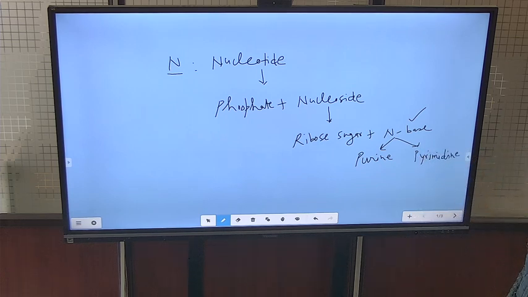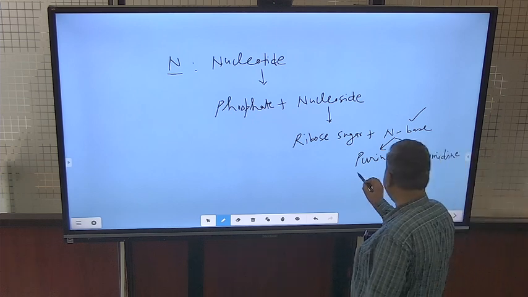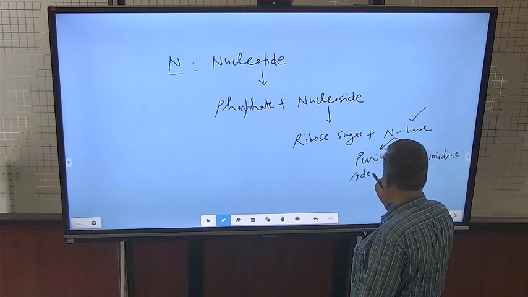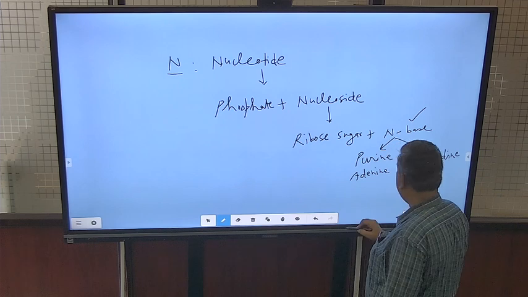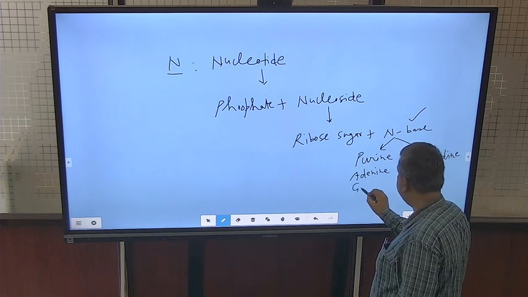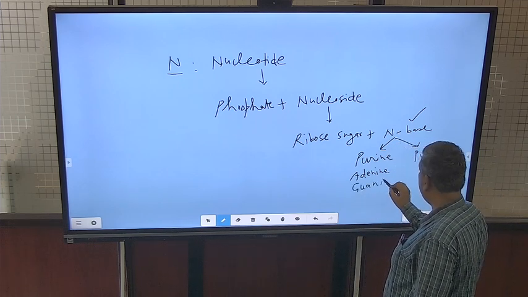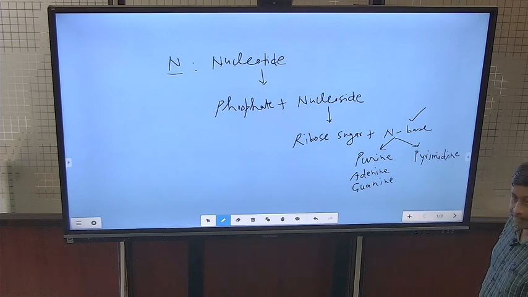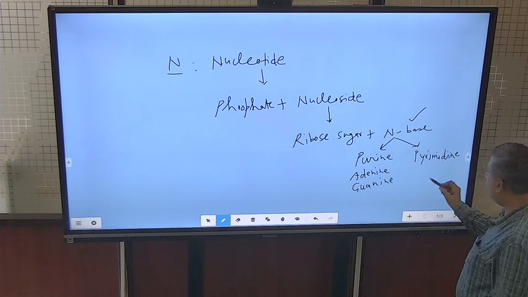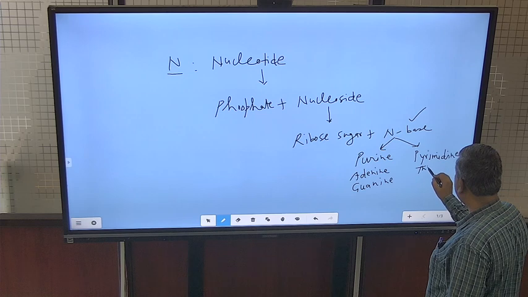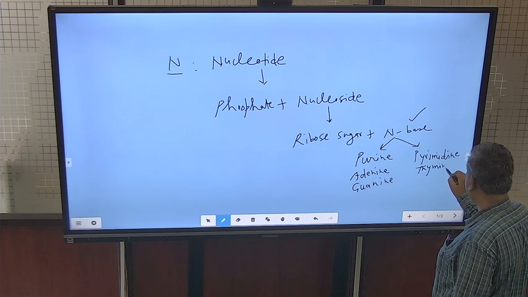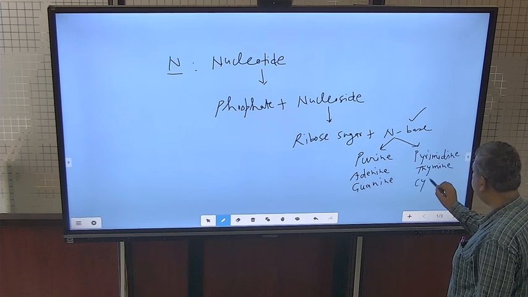These are the two nitrogen base types. In purine there are adenine and guanine, and in pyrimidine, thymine and cytosine.